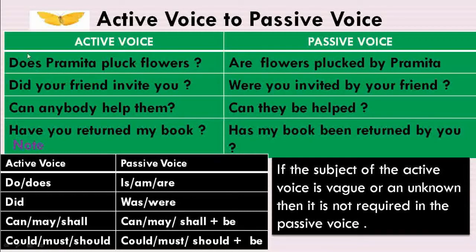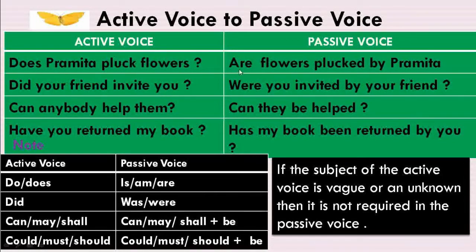Does Pramita pluck flowers? Here, does is the helping verb which is in V1 form. Pramita is the subject. Pluck is the main verb here, and flowers is the object of the sentence. When you are changing a sentence beginning with the auxiliary verbs in active voice into passive voice, one thing we must remember is that the sentence in the passive voice will also begin with the helping verb.